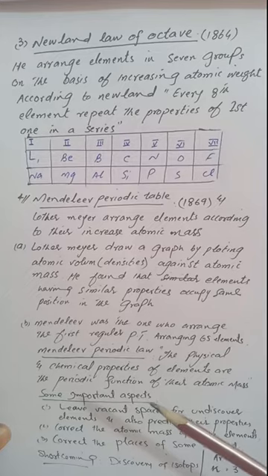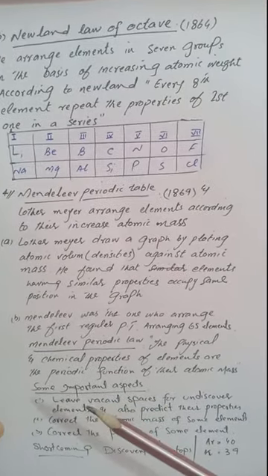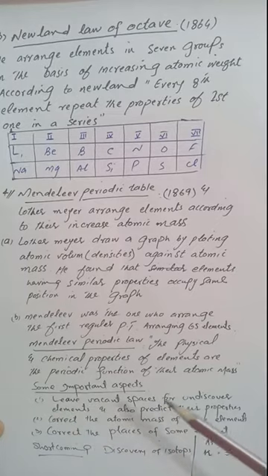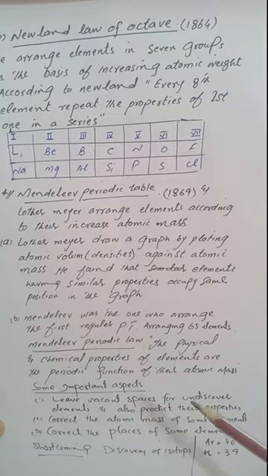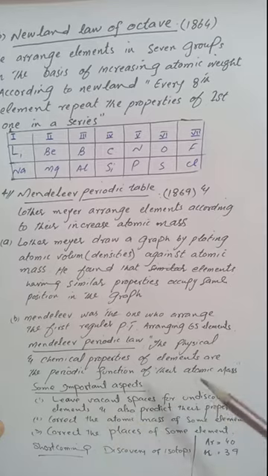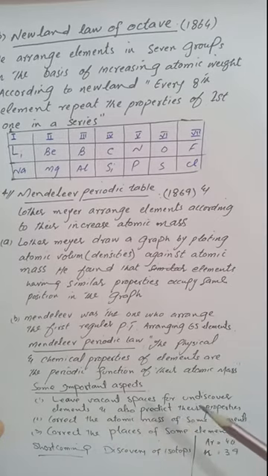There are some importances of Mendeleev's periodic law. The first one: he left vacant spaces for undiscovered elements, and also predicted their properties.